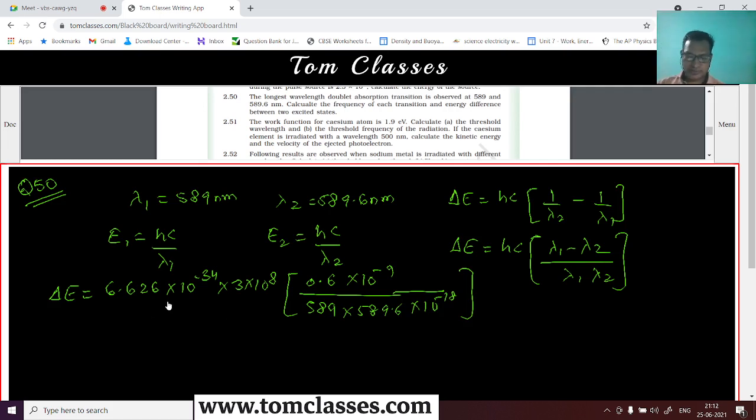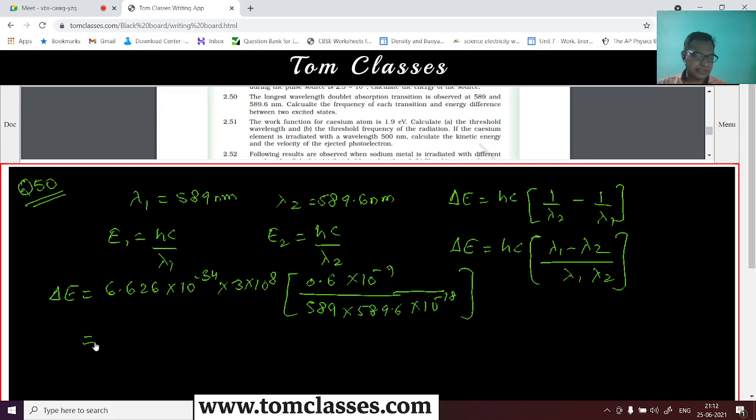So what is the answer here? It's all about calculation. Let me use my calculator. So I first take 0.6 divided by 589. This is all about calculation, right? It makes you have to be very good at these calculations.